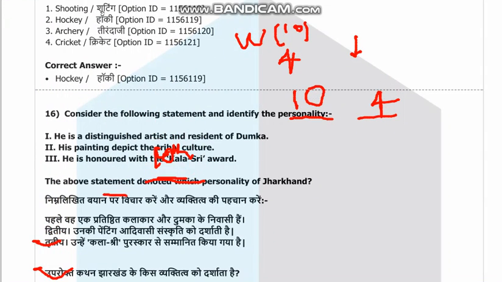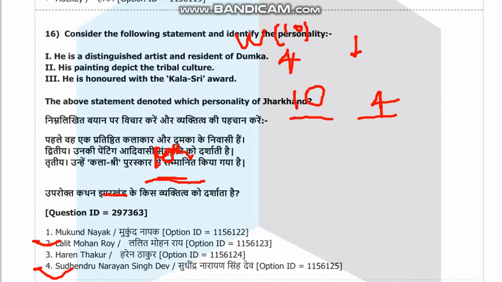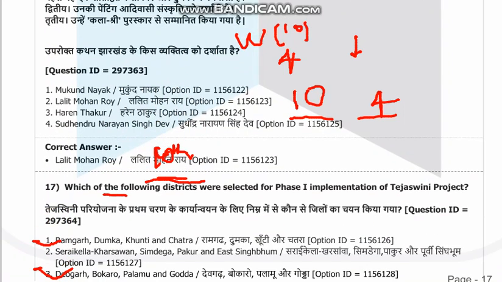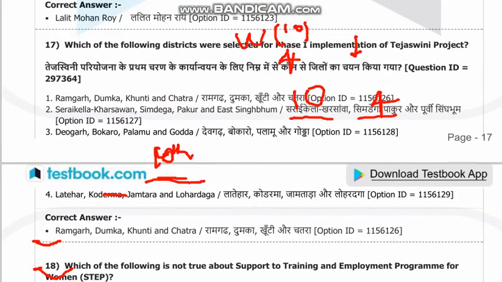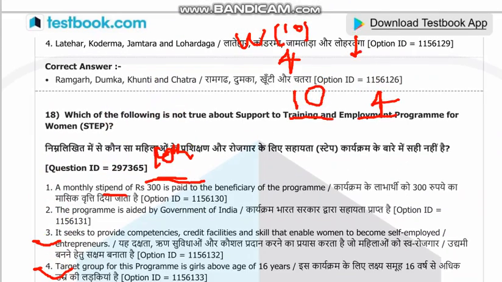Consider the following statement and identify the personality. He is a distinguished artist and resident of Dumka. His painting. The answer is Lalit Mohan Rai. Which of the following districts were selected for phase 1 implementation of the Tejaswini project? Ramgarh, Dumka, Khunti and Chatra districts were selected in phase 1.